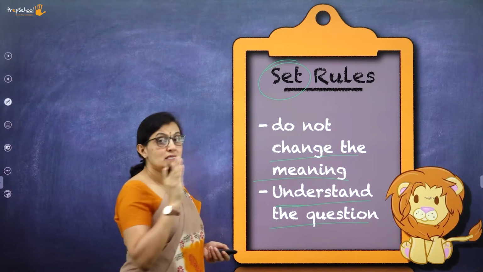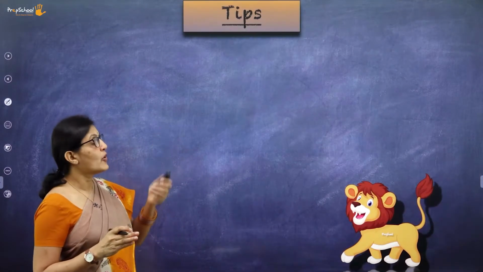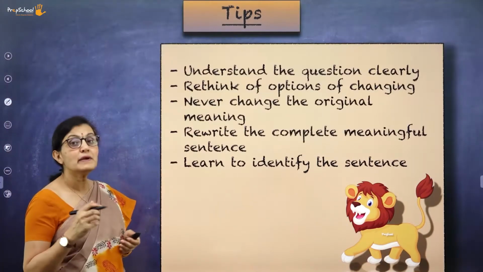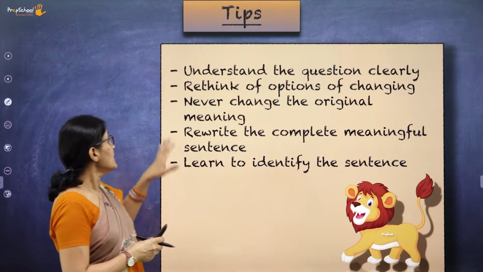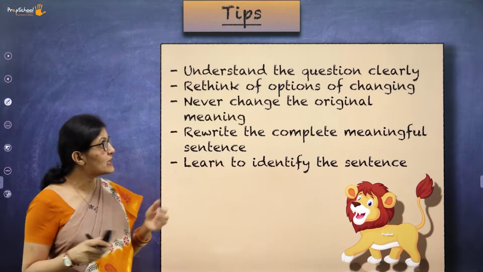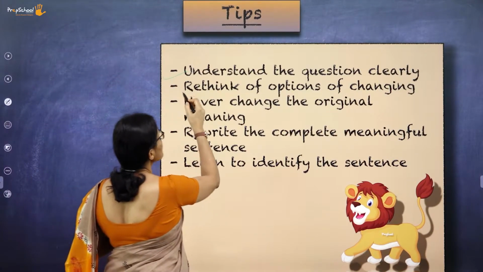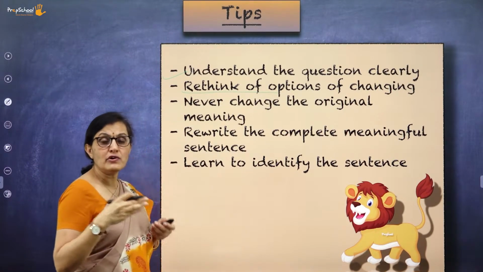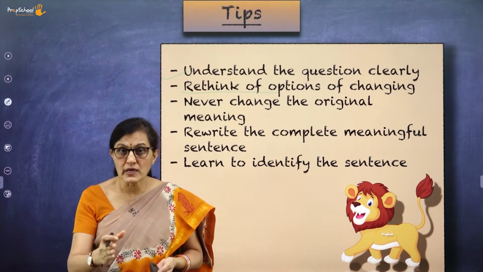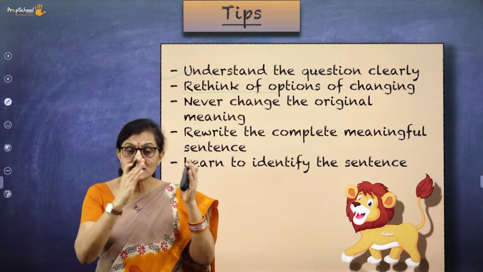With these set rules, let me move forward and give you a few more tips so that you can keep them in mind throughout. Understand the question clearly. Then rethink the options of changing. Never jump to a conclusion. Rethink: is this okay? Why am I changing it? Is the tense fine?